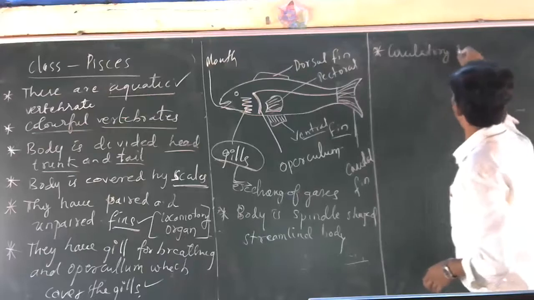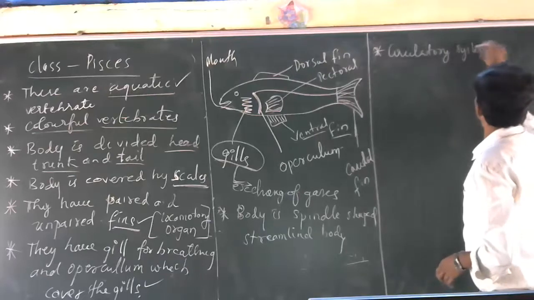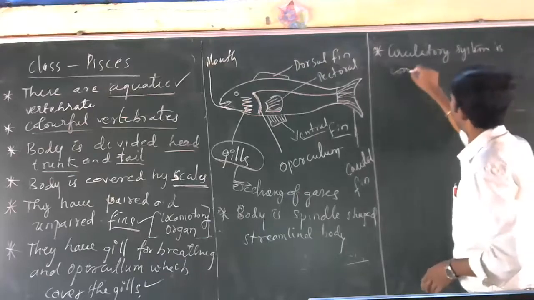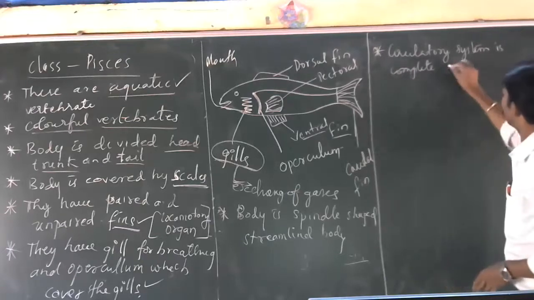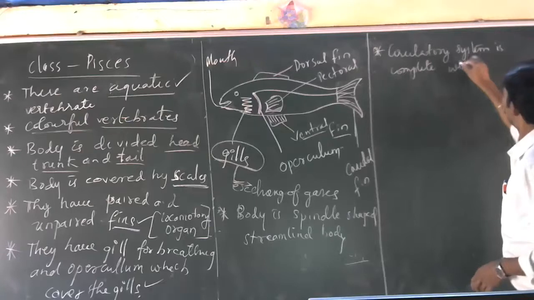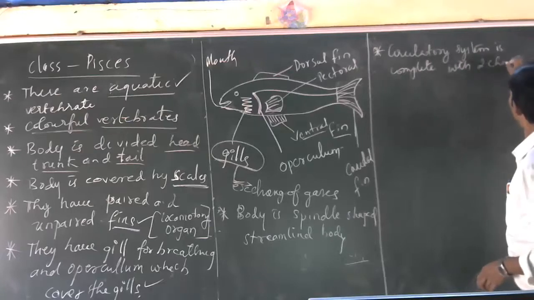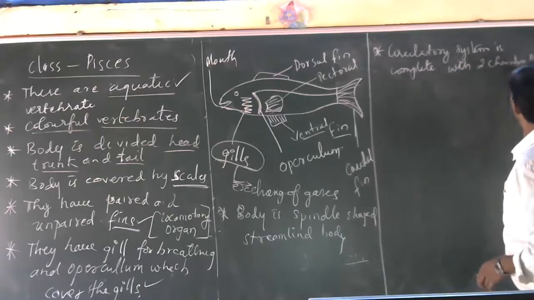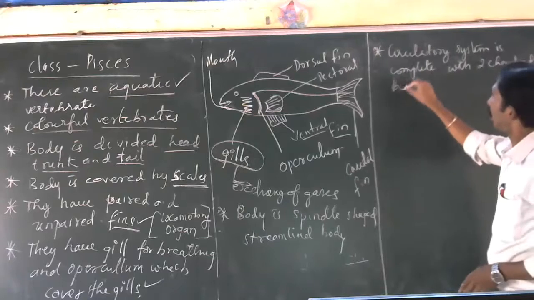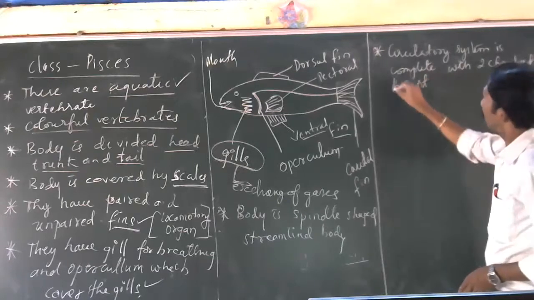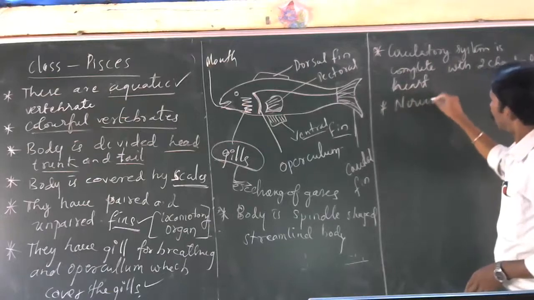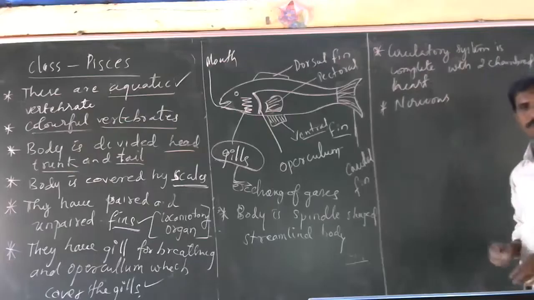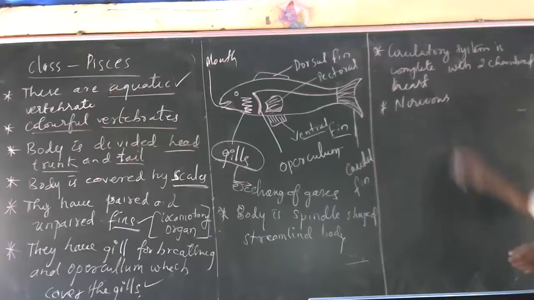The circulatory system is complete, with a two chambered heart. The heart is made up of two chambers. Ours is four chambered; in humans it is four chambers. Fishes have two chambers.